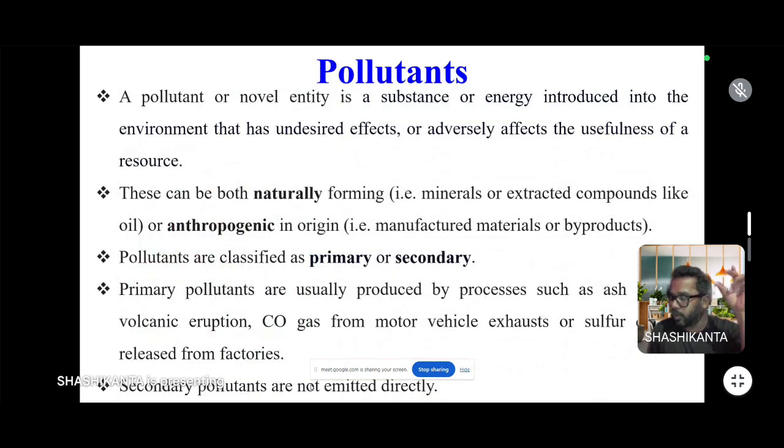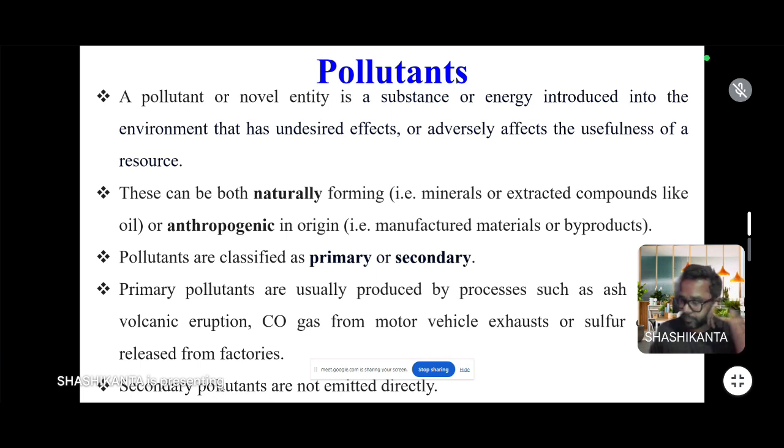Then what is a pollutant? A pollutant is a substance which plays a key role in the changes of air quality. A pollutant is a substance introduced into the environment that has an undesirable effect or adversely affects the usefulness of a resource, which may be water, air, or soil, anything.